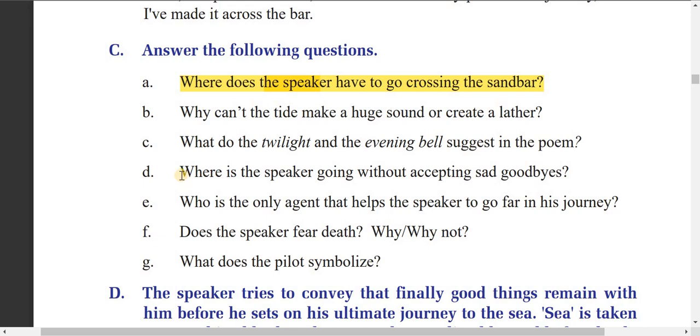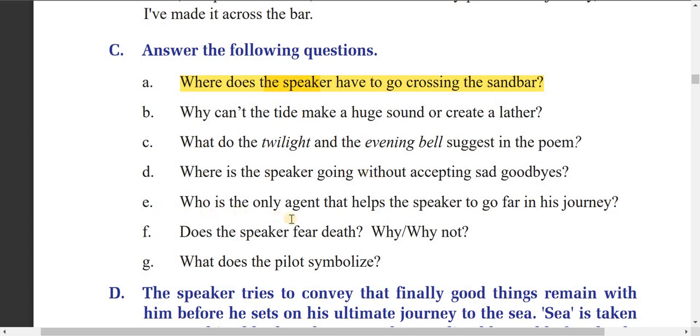Now question D is, where is the speaker going without accepting sad goodbyes? Here the speaker is going to the next world, the other world, the world of death, to meet his God. In simple words, the speaker is going to die, and he easily accepts death. He doesn't complain about death. He accepts death happily.